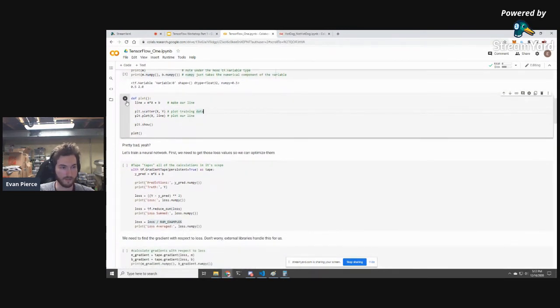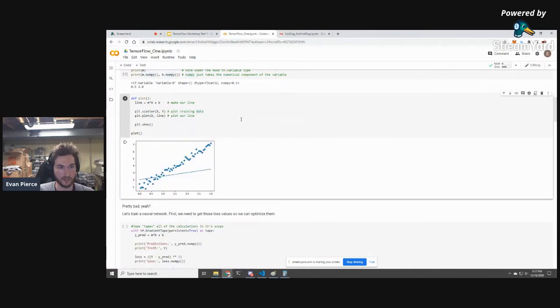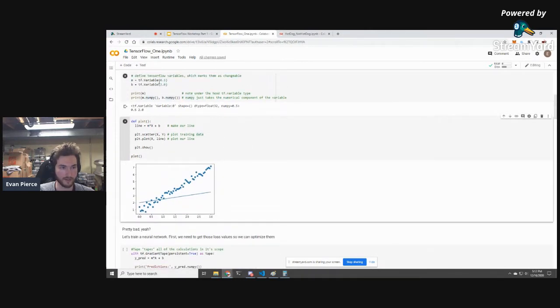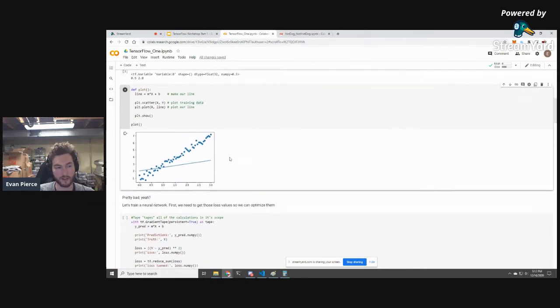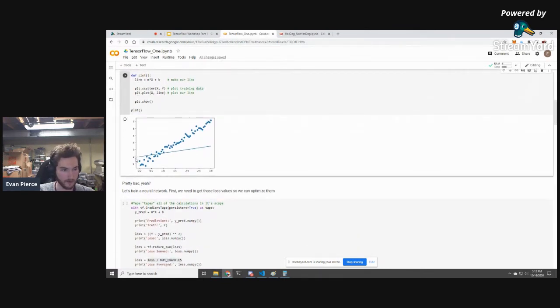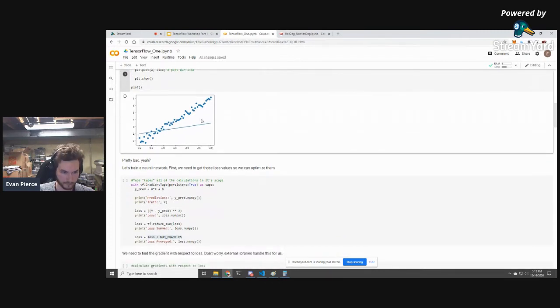I'm defining this plot function right now so that we can see what our line is doing. Right now, M is 0.05 and B is 2, and we can see that plotted on the graph. This line sucks, but we're going to try to make it better. So we're starting with a y-intercept of 2 and a slope of 0.5. So you can see that.